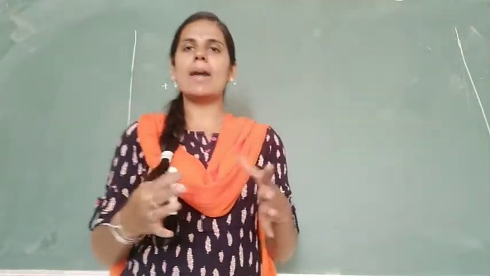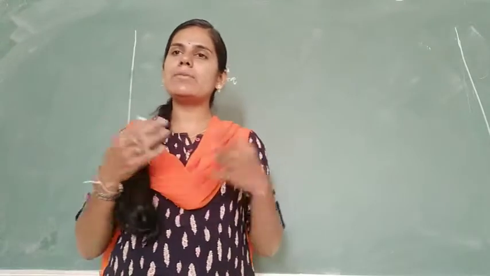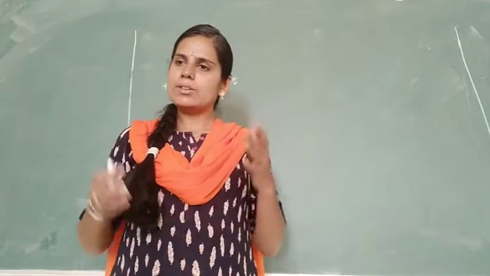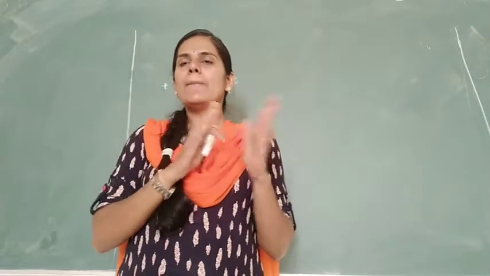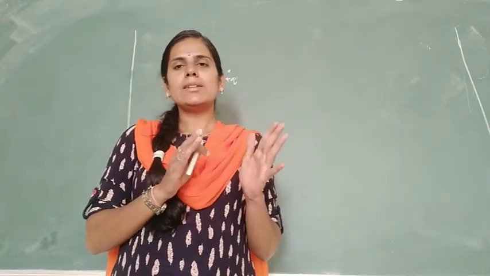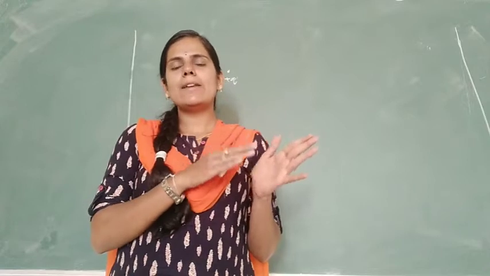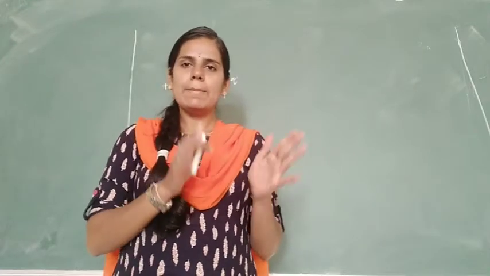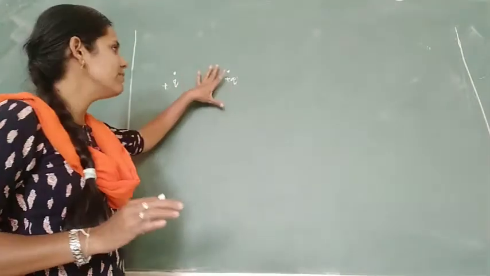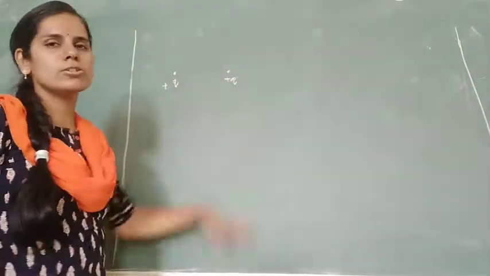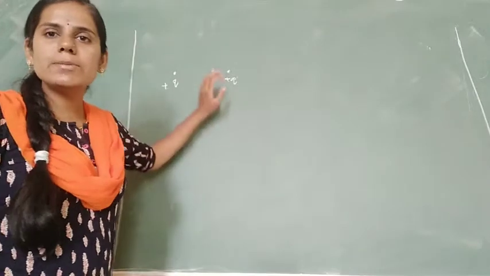Generally, if I take two bar magnets, what exists between them? Definitely either it attracts or repels based on their poles, either north-north or north-south; depending on that the force exists. The same way, point charges also exhibit a force between them.